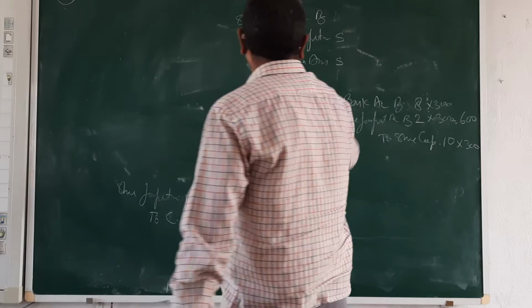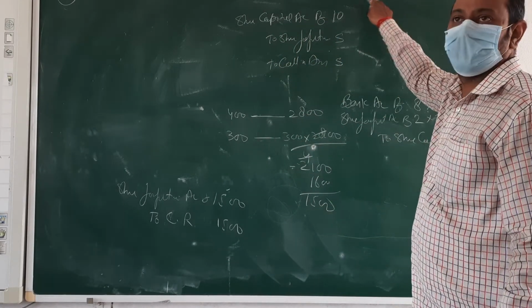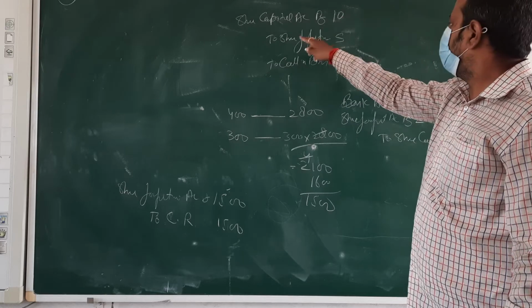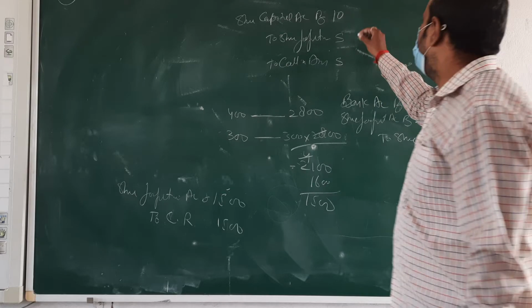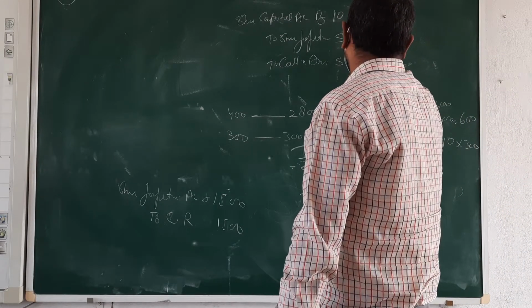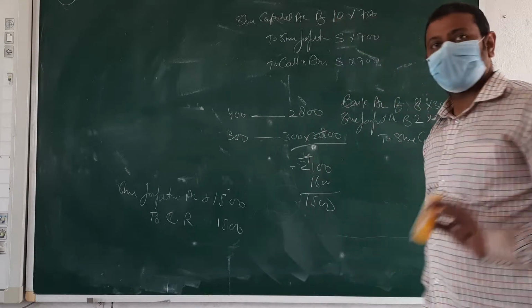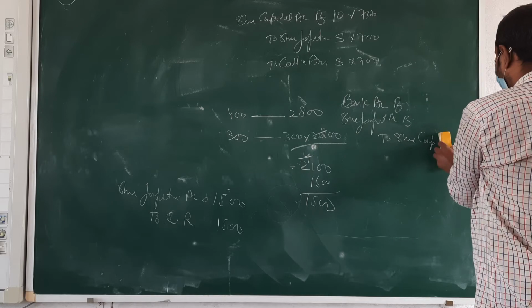What amount are we receiving? 5 rupees. Total is 10 rupees. And number of shares. Clear? Next. Any issues there?